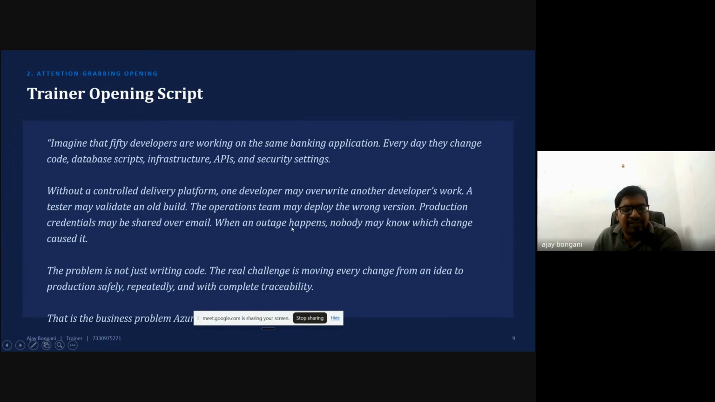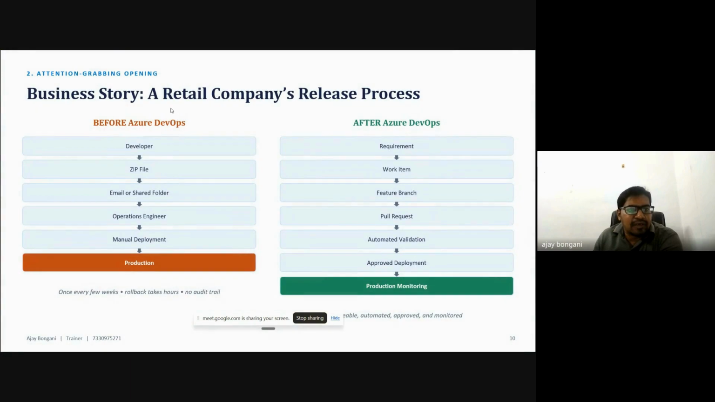So in that case, what is the manual approach? I will explain it this way so you get clarity on what exactly happens. Before Azure DevOps, what was the flow? A developer writes the code in zip format and sends it to someone, the operations team tests it, and after that they deploy it into production. That is the manual flow.